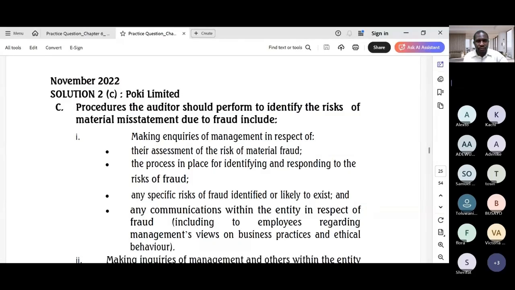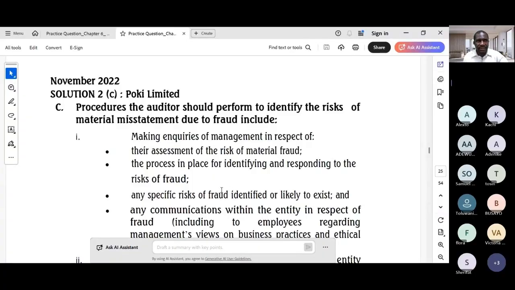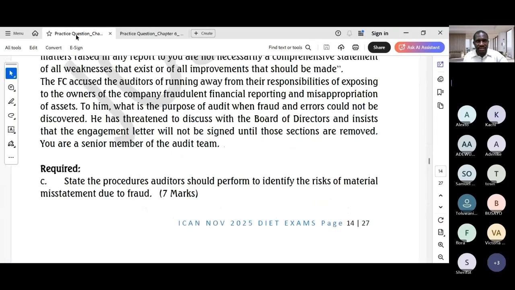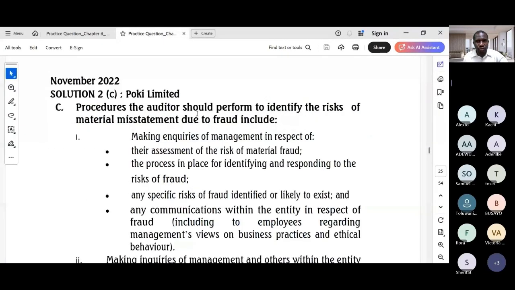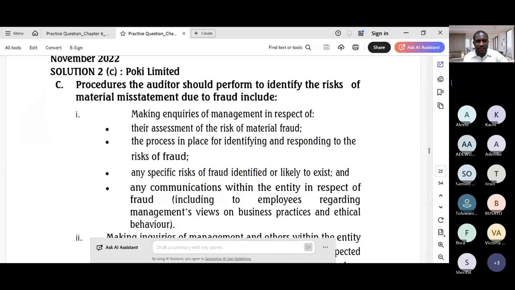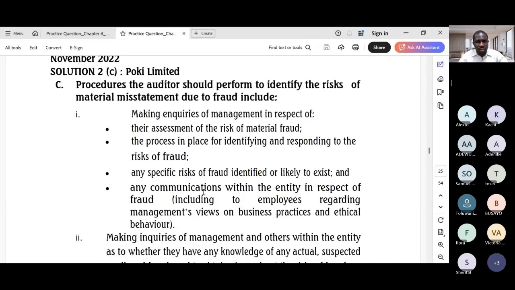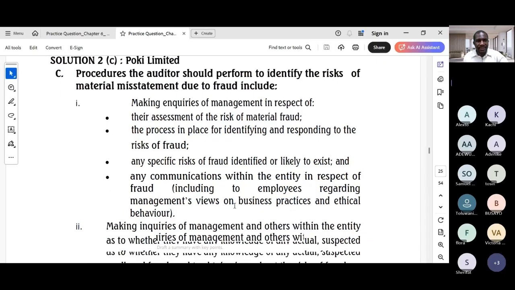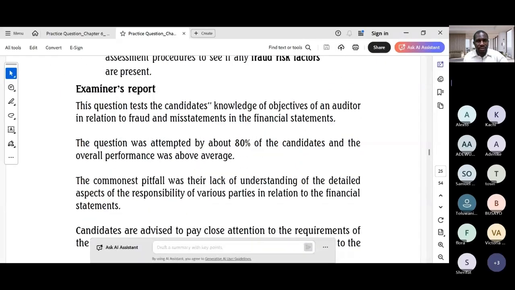So, looking at the risk now, we said the question was asking us on the risk of material misstatements due to fraud. So from the solution, I think the solution correctly lists some of the key risk assessment procedures as required by ISA 240. However, I think the solution is a bit unclear, and let's look at the examiner's report.